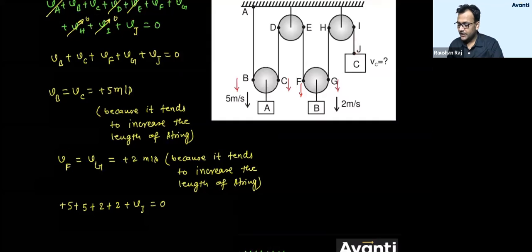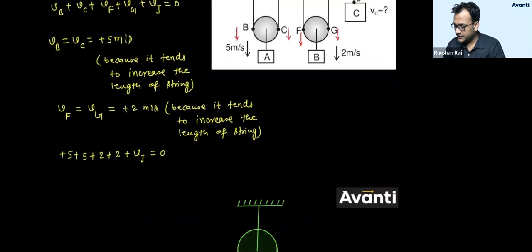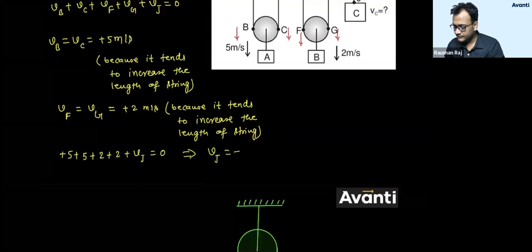I don't know that. Now based on the sign of VJ, I'll identify whether this point J will go up or come down. Let us find the value of VJ. So what did you get for VJ? VJ is nothing but minus, this 5 plus 5 is 10, 10 plus 4 is 14, so minus 14 meters per second.